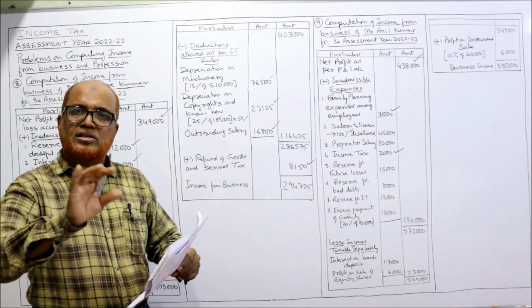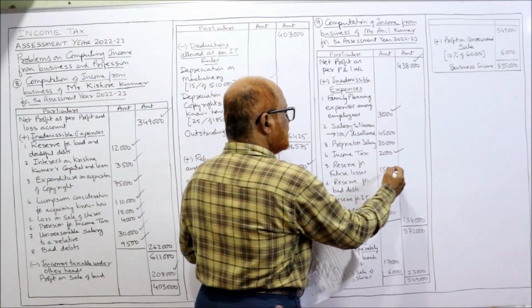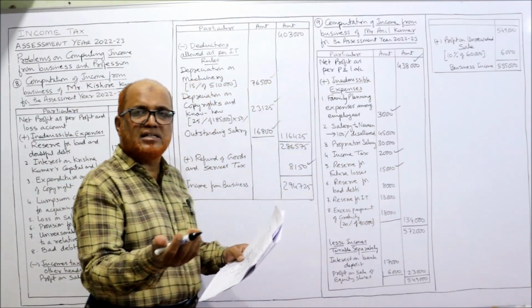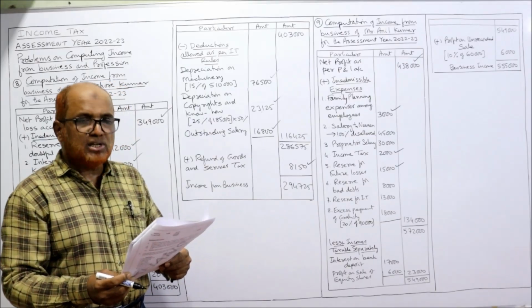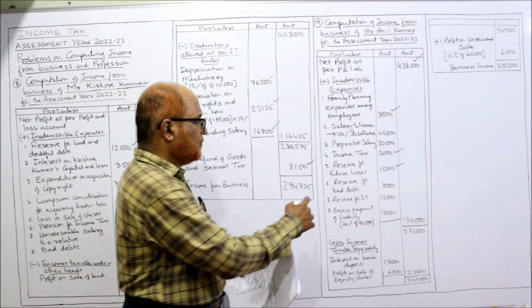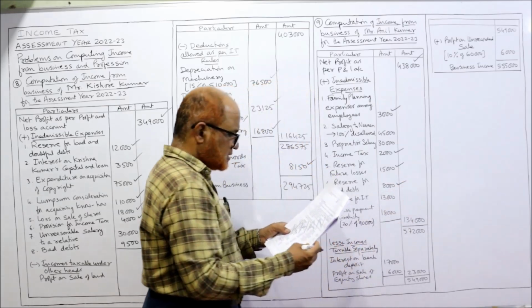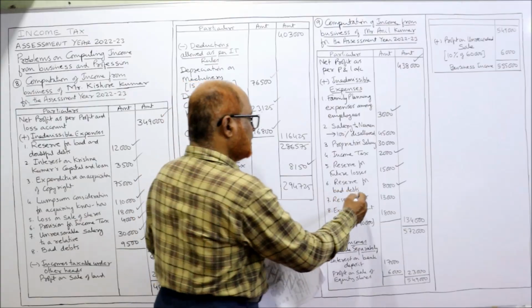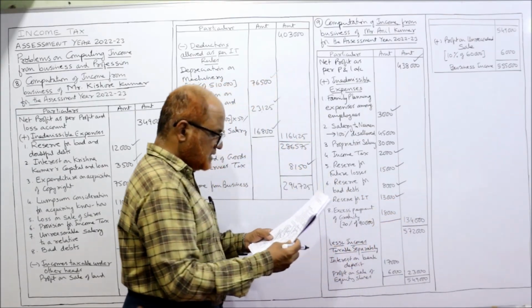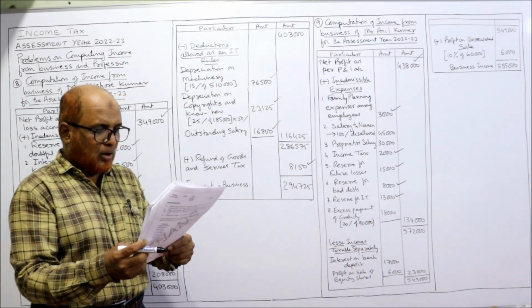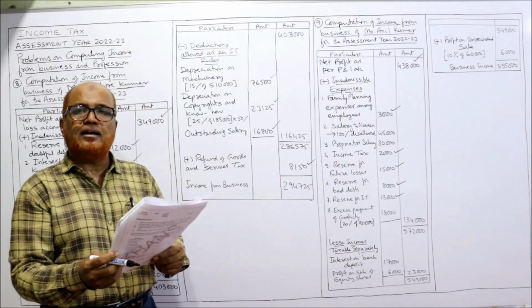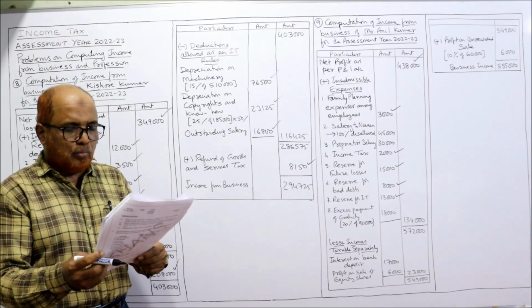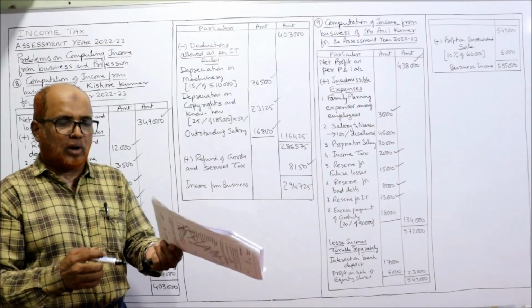Reserve for future losses, disallowed. Reserve for future losses, it's an anticipatory loss. Then reserve for bad debts, disallowed. Then reserve for payment of income tax, disallowed. Car expenses, allowed. Office expense, allowed. Rent and repair of building, allowed. Municipal taxes of staff quarter.